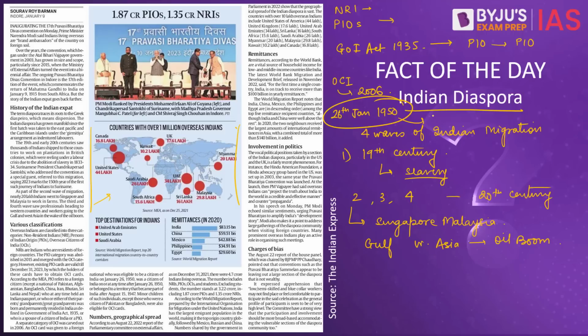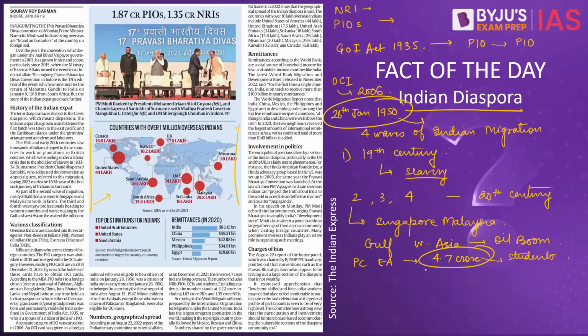Any minor children of such individuals, except those who are citizens of Pakistan or Bangladesh, are also eligible for the OCI cards.